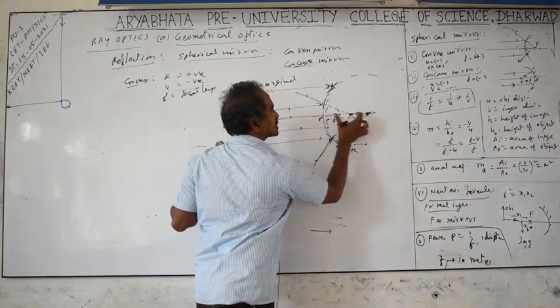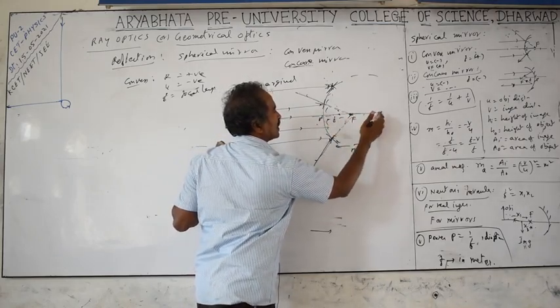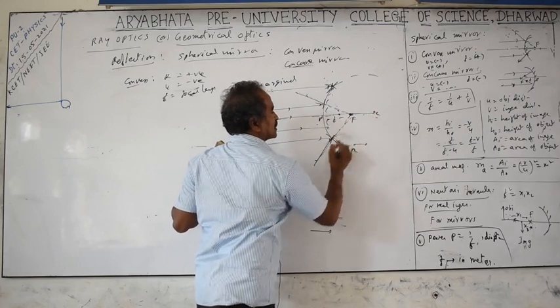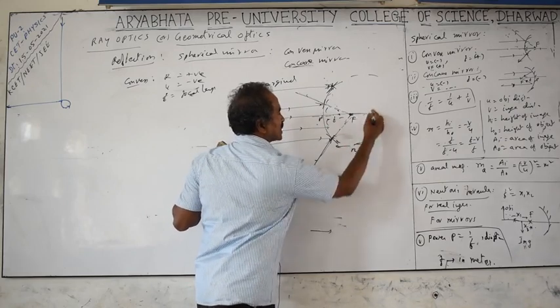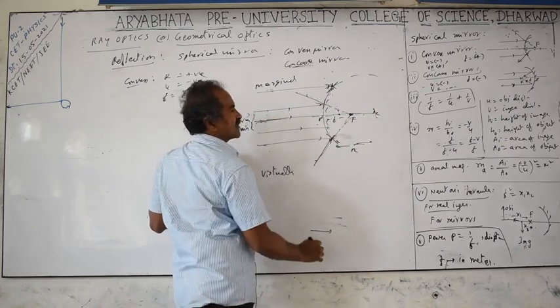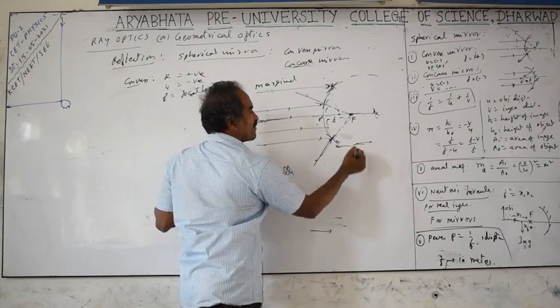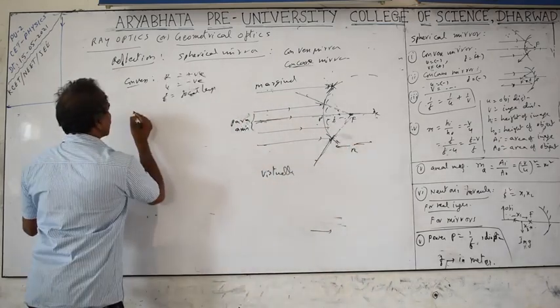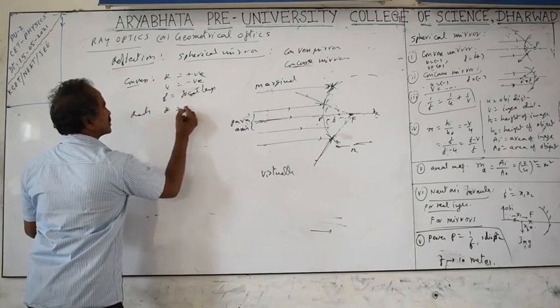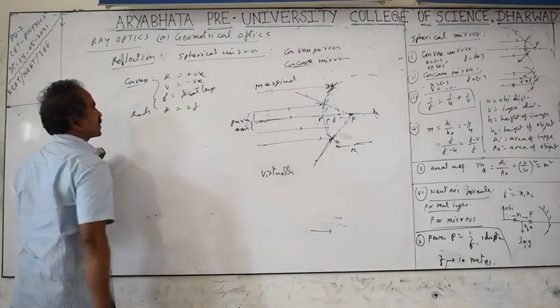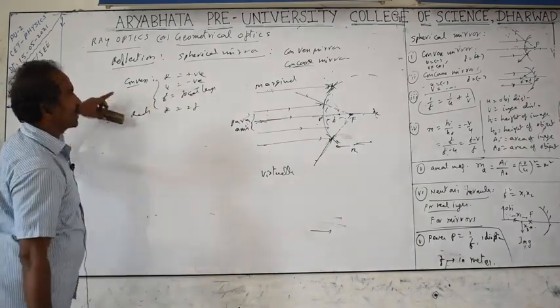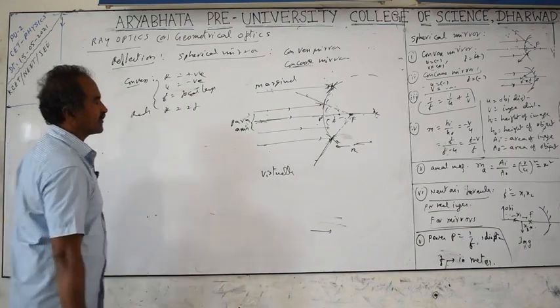The focal length is half of the radius. The distance from the pole to the center of curvature is called the radius of curvature, and the focus will be half of the radius of curvature. So the radius of curvature R equals 2 times F. This you need to remember for the convex mirror we are discussing here.